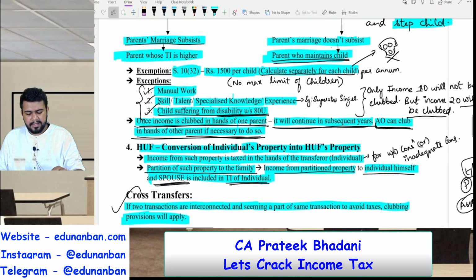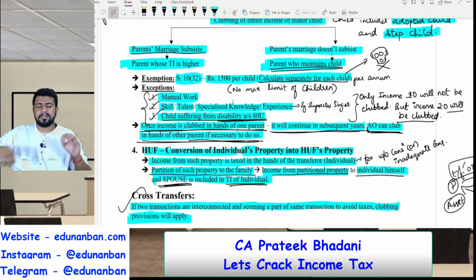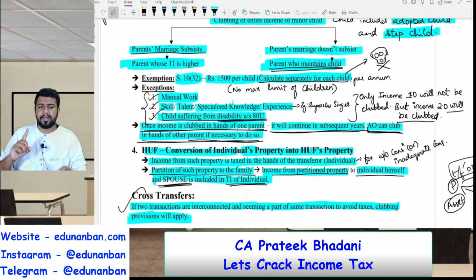Okay, fine. Now there are 3 exceptions. So there are 3 cases where the income of the minor child will not get clubbed in the income of the parents. The income tax will be paid by the minor child themselves. What are the 3 situations? Number 1, manual work.